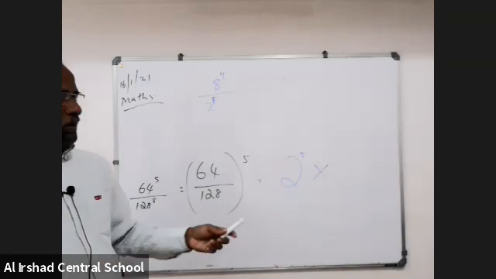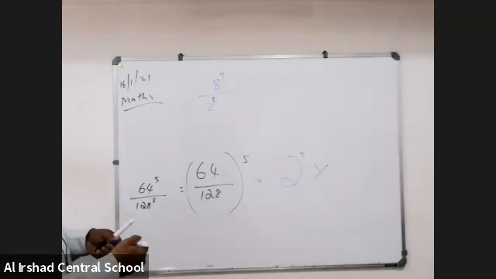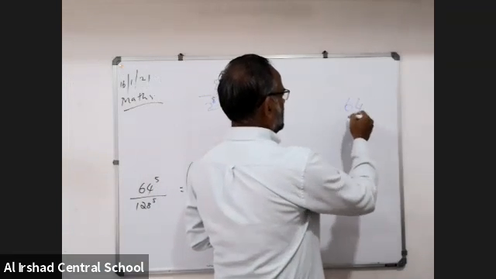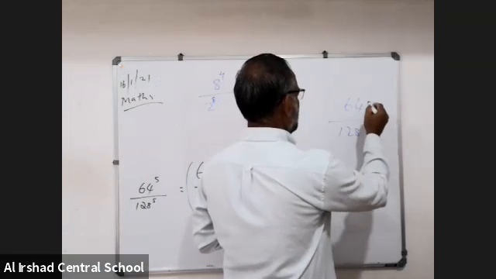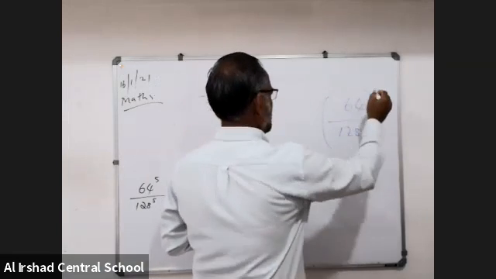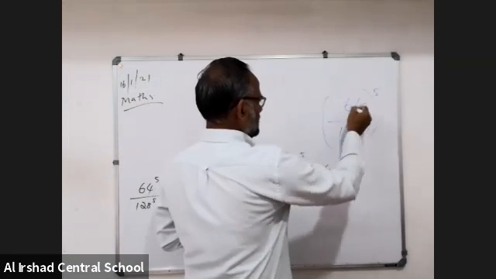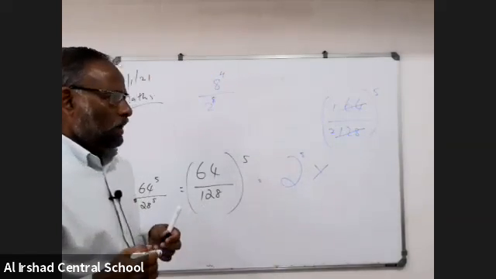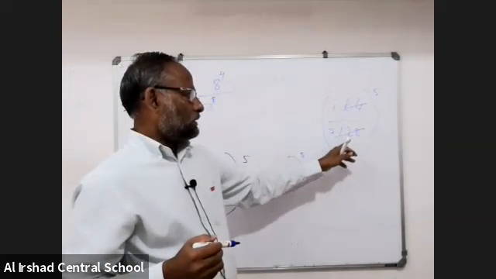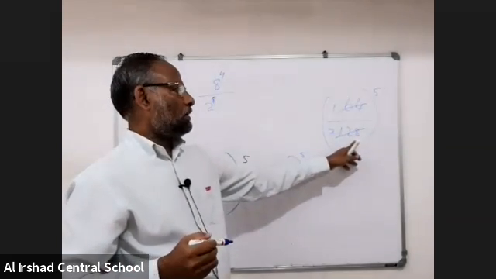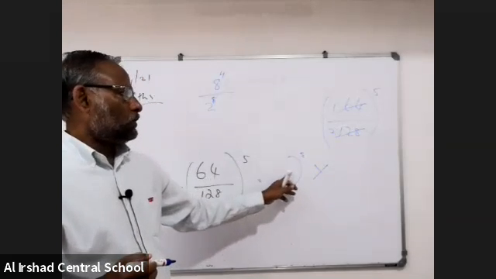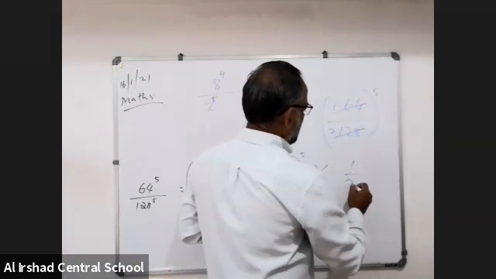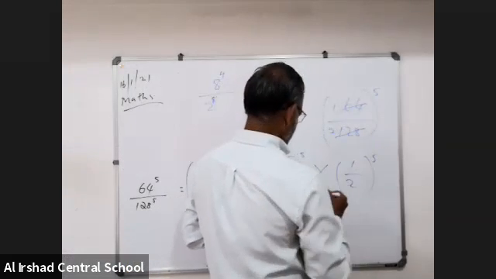Listen here. You are coming to the answer I told. Here, 64 by 128, as you are told, 64 by 128 all to the power of 5. That means we can cut this. But this is 1 by 2, not 2 by 1. 64 times double is 128. 1 by 2 is here, not 2. You made a mistake here, division. So that is 1 by 2 all to the power of 5.